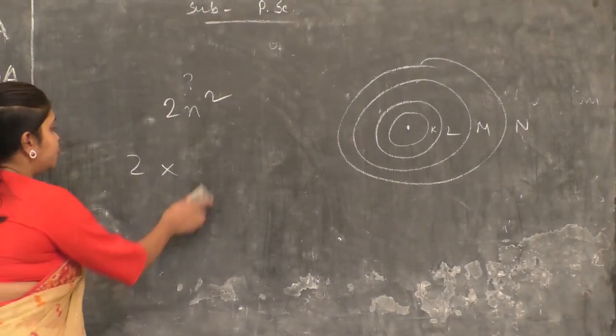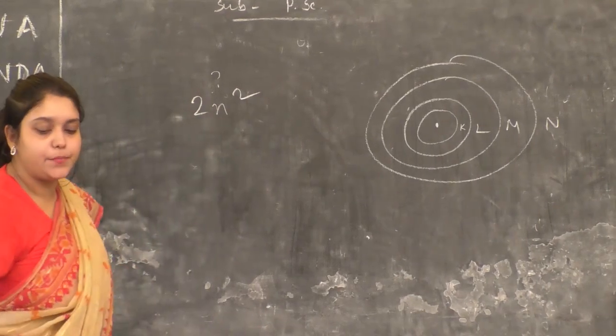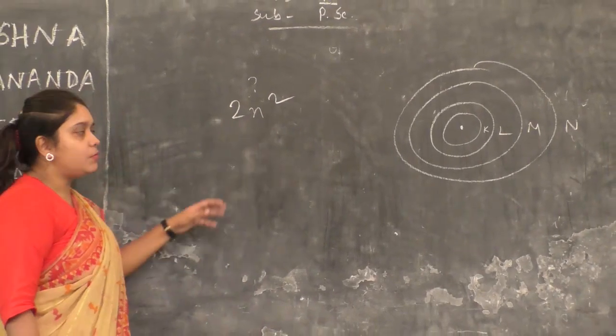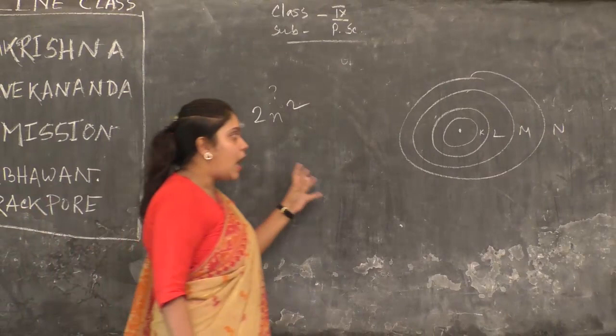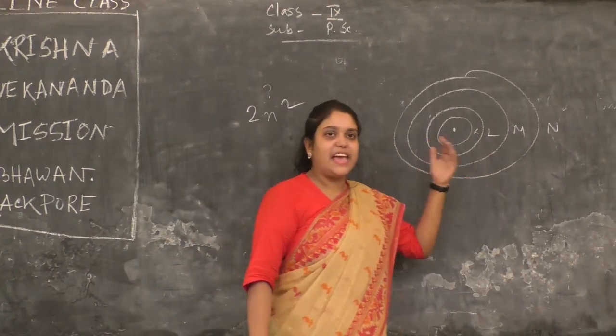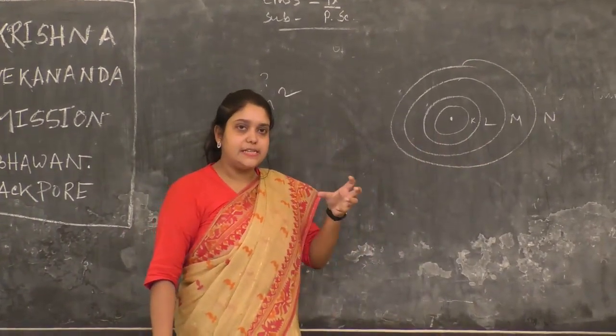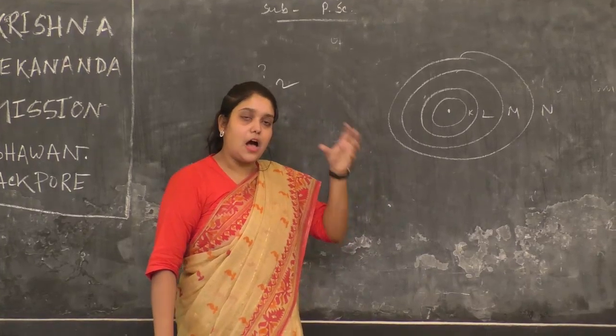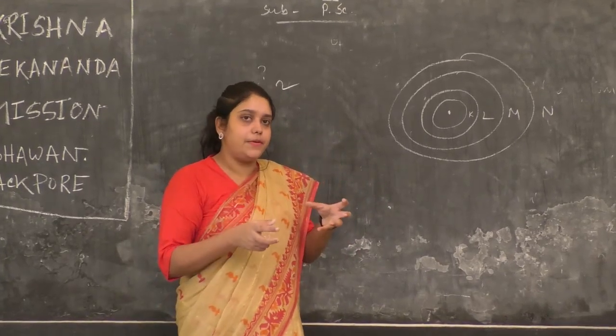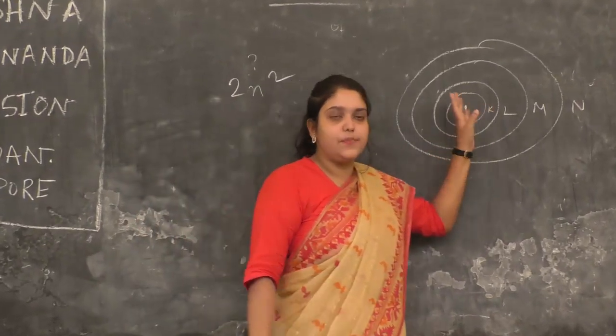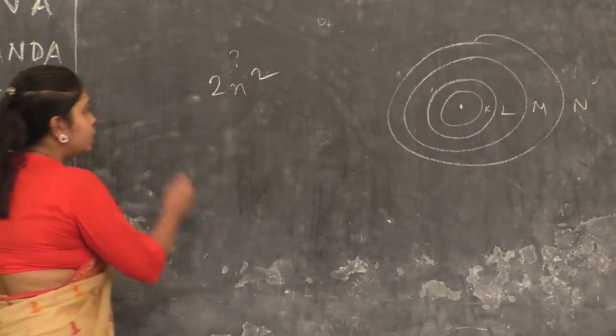The utility of the 2n square formula is that with its help we can know how many electrons can be present at maximum in an orbit.